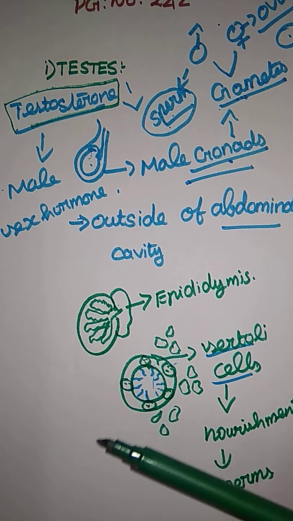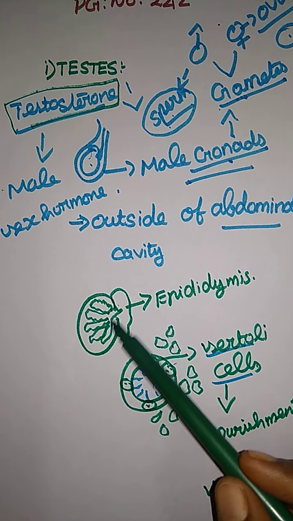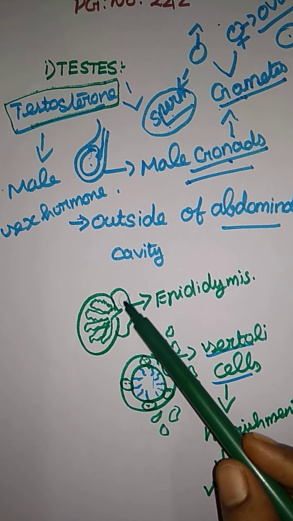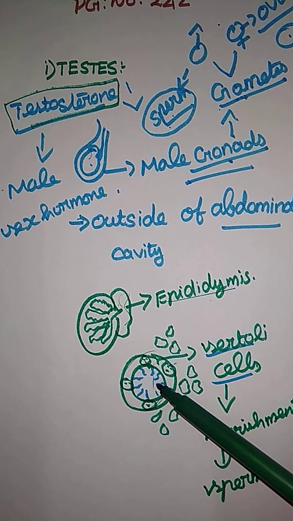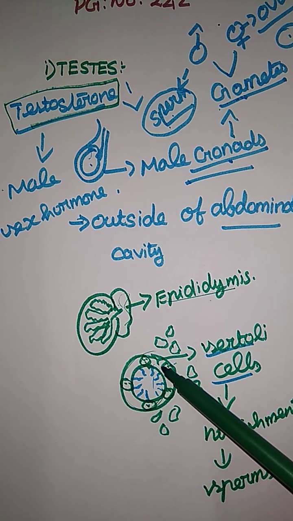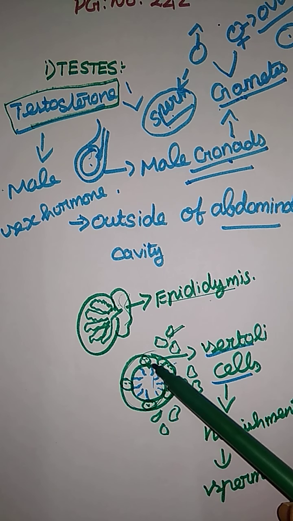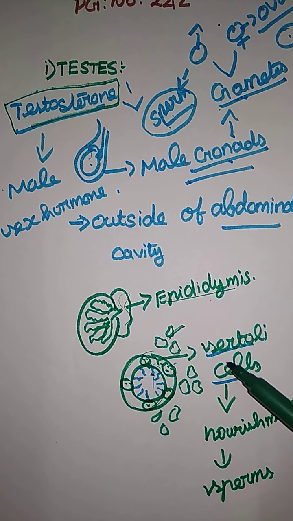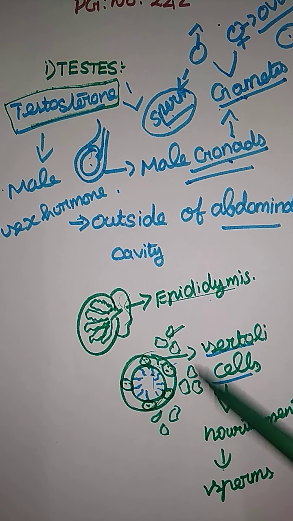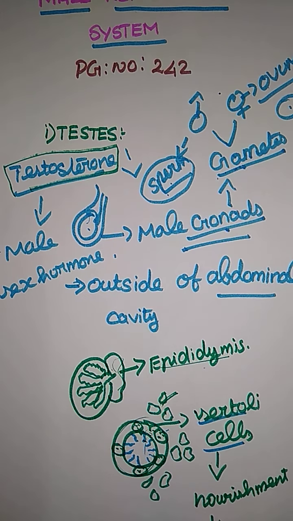And next, the inner side of a testis. Inside the testis there is a mass of seminiferous tubules, and outside of that there is the epididymis. If you take a cross section, there are two types of cells, Sertoli cells and Leydig cells. Sertoli cells give nourishment to the sperm, for its proper growth and development. They are helpful for that.